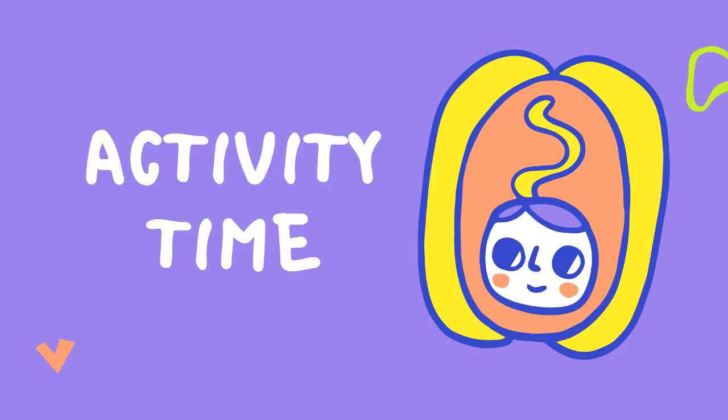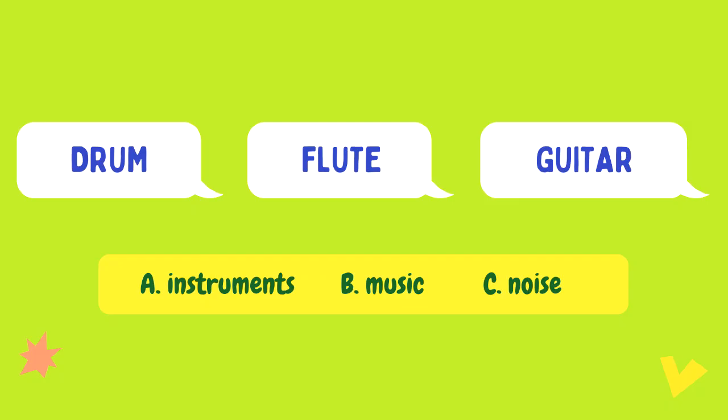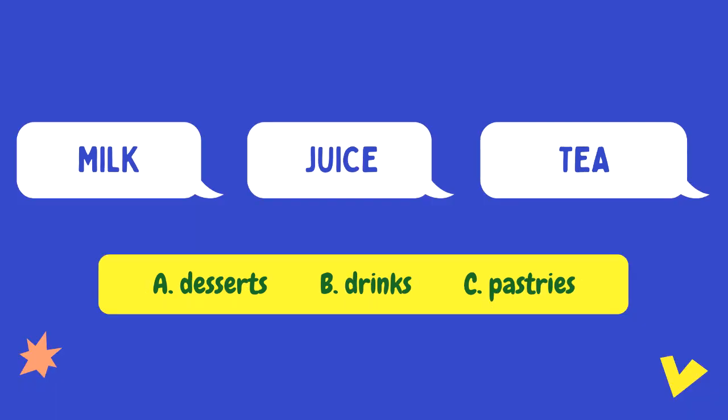And now for a quick exercise. Drum, flute, guitar. How would you classify them? A. Instruments, B. Music, or C. Noise? The answer is A. Instruments. Milk, juice, and tea. Are these A. Desserts, B. Drinks, or C. Pastries? Yes, these are drinks.